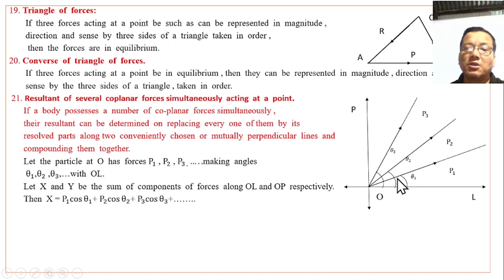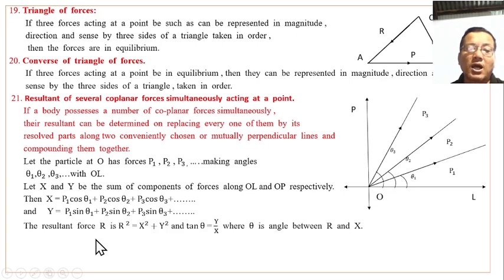Then the X components of the resultant are P1 cos theta 1 plus P2 cos theta 2 plus P3 cos theta 3, and so on. The Y values are P1 sin theta 1 plus P2 sin theta 2 plus P3 sin theta 3 plus and so on. The resultant force R is given by R square equals X square plus Y square.